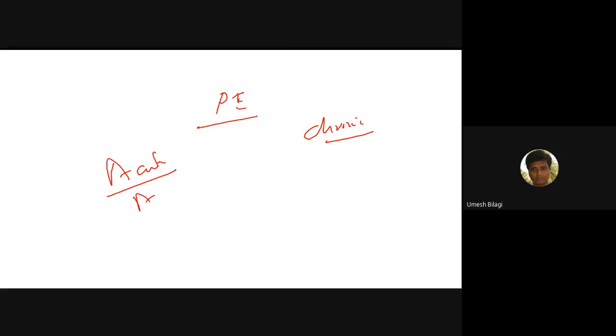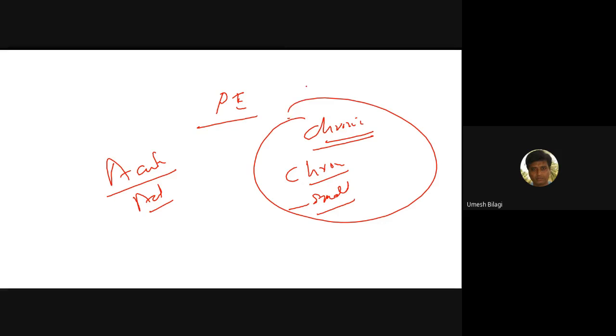Acute is an acute event. Chronic means it will happen multiple times. There are small episodes of small thrombi getting lodged in the pulmonary circulation, thus leading on a chronic basis to pulmonary arterial hypertension, leading to cor pulmonale. That is also called CTEPH, chronic thromboembolic pulmonary hypertension. Are you getting me?